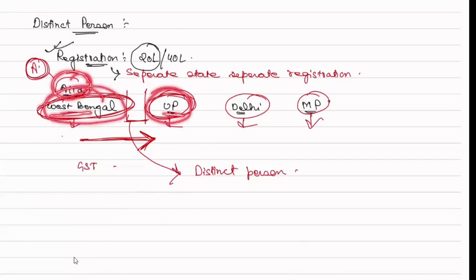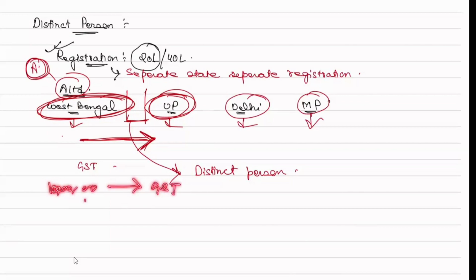So if any transaction between them happens, they are known as distinct persons. A law says that if there is a supply of goods or services between distinct persons in the course or furtherance of business, it will be deemed to be a supply. So here the goods of rupees 10 lakh transferred to the UP department will fall under GST. Suppose for example 1 lakh GST is there.